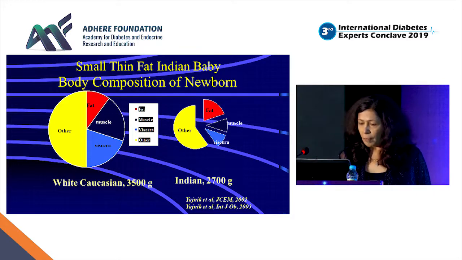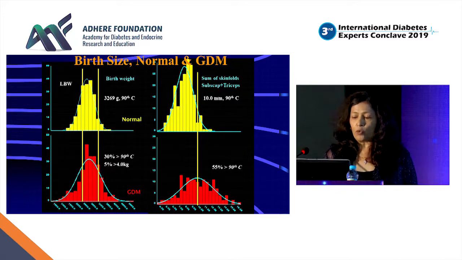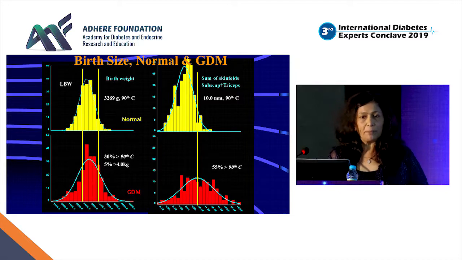This was published long back from us. Just I would like to explain here. The yellow ones are babies born to normal mothers. The red ones are babies born to GDM mothers. You can see at the 90th centile, above that birth weight, only less than 5% in normal, but 30% of babies born to GDM mothers are overweight. They are above the 90th centile, which can be called macrosomia.